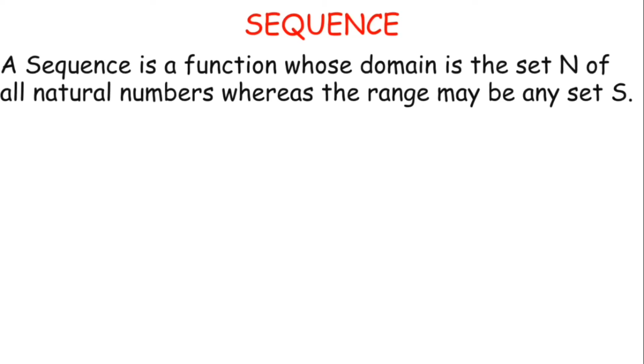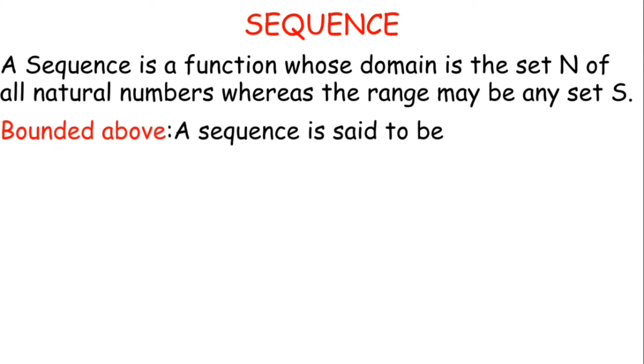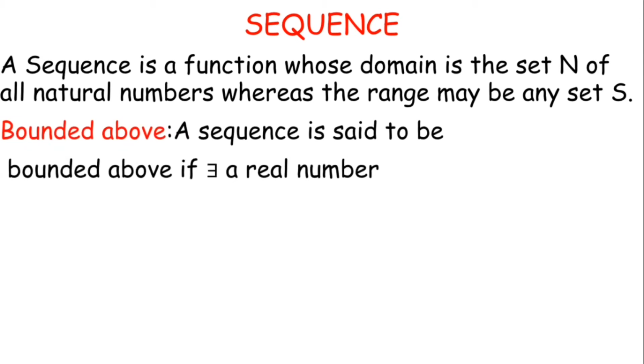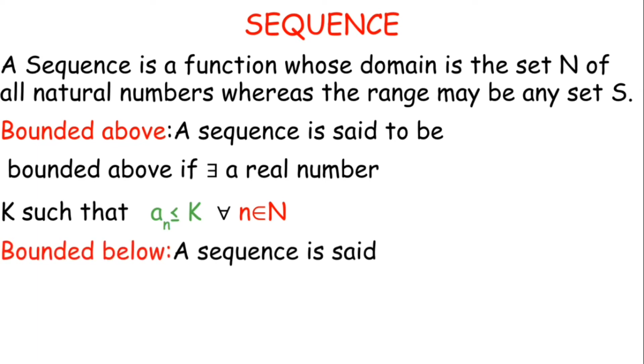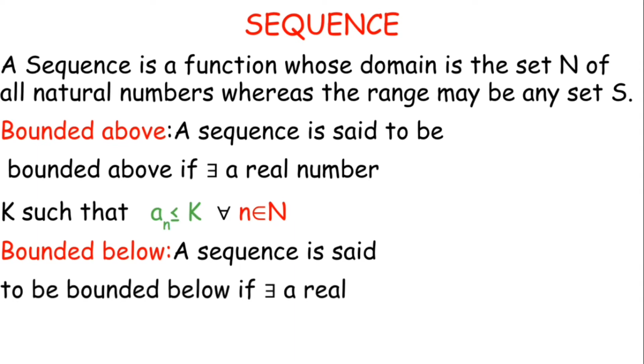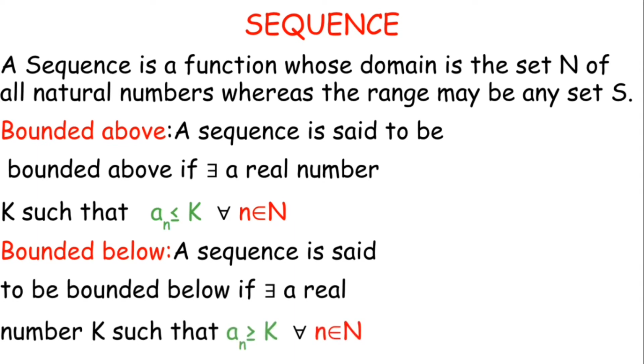So let's begin with the introduction part of the chapter. Let's look at what a sequence is. A sequence is a function whose domain is the set N of all natural numbers, whereas the range may be any set S. Bounded above sequence: a sequence is said to be bounded above if there exists a real number k such that a_n is always less than or equal to k. Now the bounded below sequence: a sequence is said to be bounded below if there exists a real number k such that a_n is always greater than or equal to k for all n belonging to natural numbers.